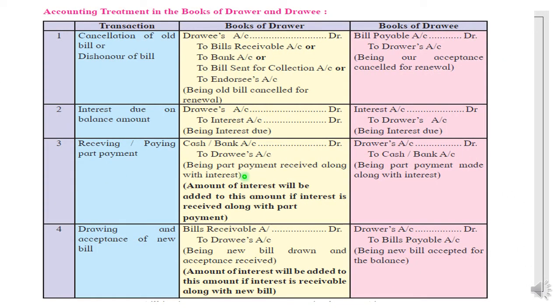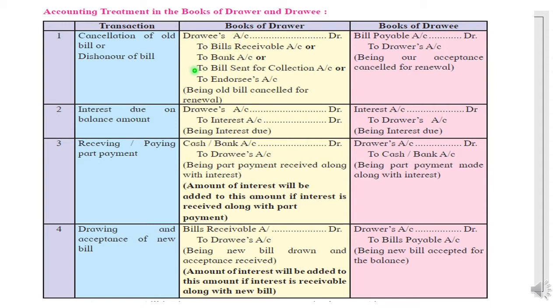So students, cancellation of old bill, I already told you. In the case of dishonor, whatever entry you learned from the start for dishonoring of bill, in all 4 cases, those 4 cases are combined here. If the bill is discounted, the dishonor entry will be drawee account debit to bank account. If the bill is retained by the drawer till the due date, the dishonor entry will be drawee account debit to bills receivable.